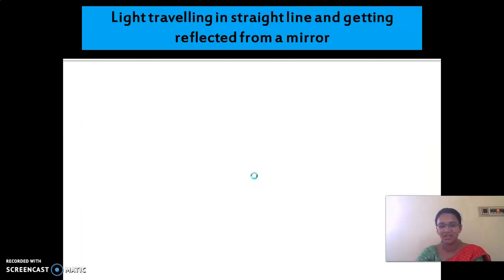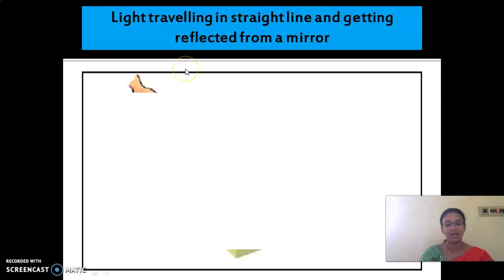Shall we go to the next one? Okay, next one is light traveling in a straight line and getting reflected from a mirror. What is it? Light traveling in a straight line and getting reflected from a mirror.